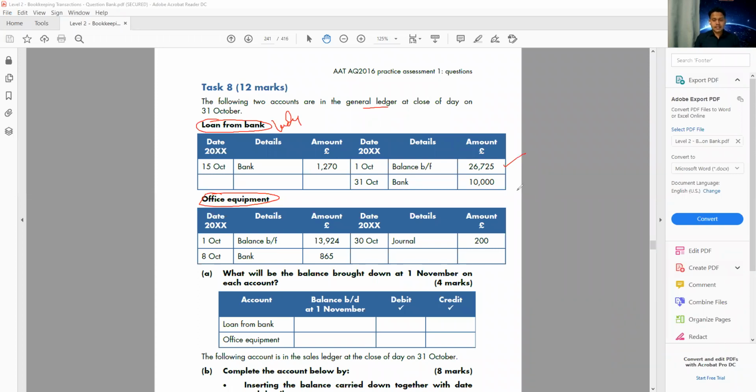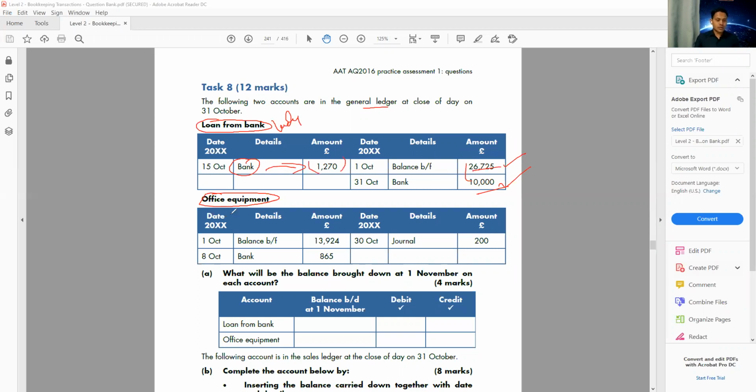I can see on the bank is 10,000. That means I took more loan. So at the beginning, I have a loan 26,000 and I took loan again 10,000. And on the opposite side, I can see I paid loan 1,270. So the question will ask me how much is the loan left. So we know how to do it. Balance CD, BD, same story. So adding these two minus this one will give me how much loan is outstanding.